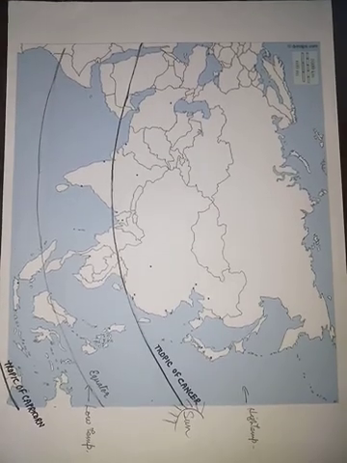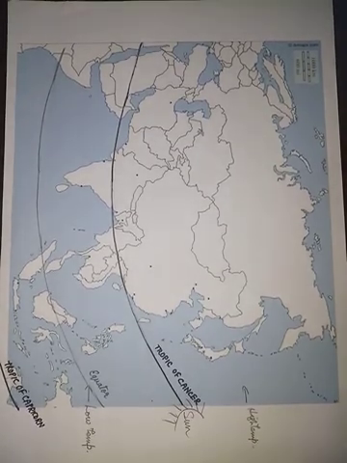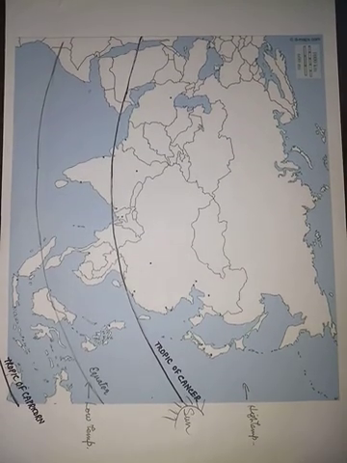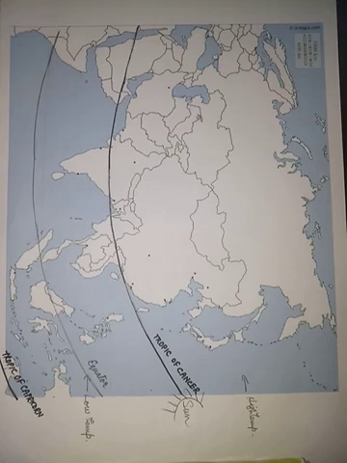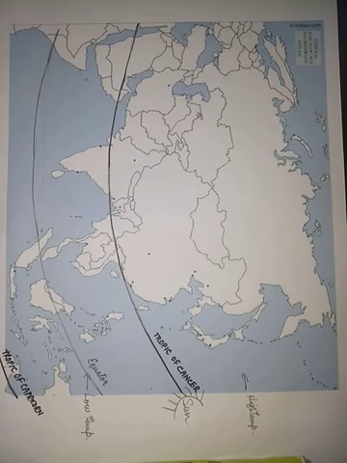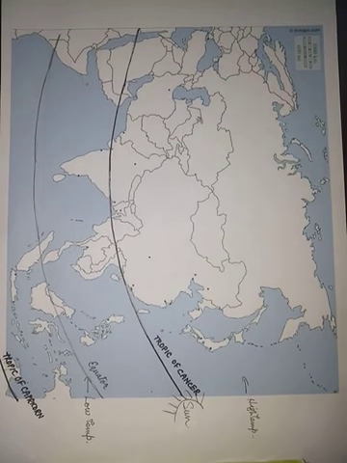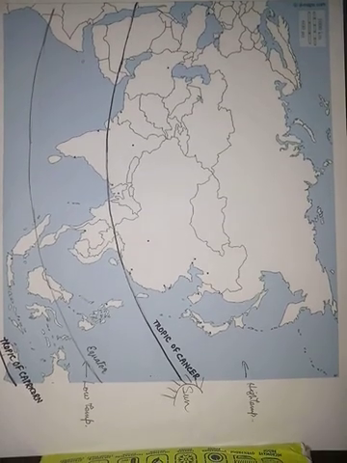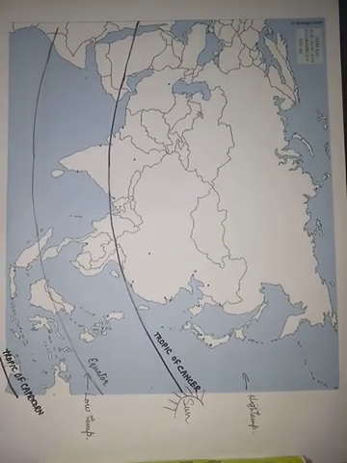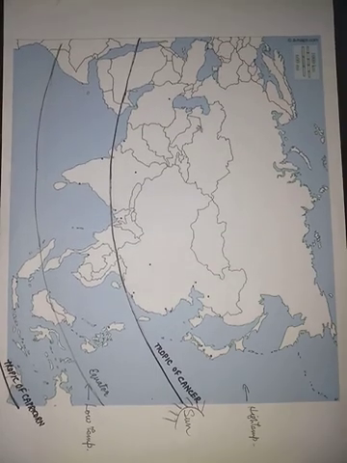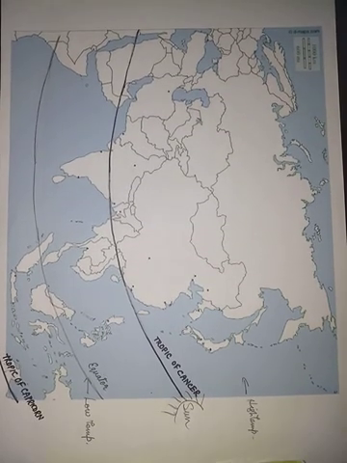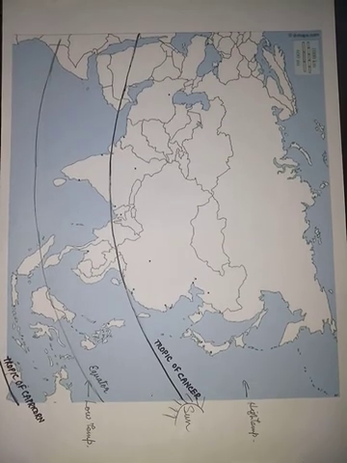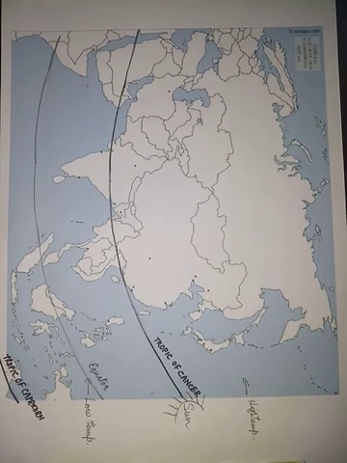Okay, children. Now I think you all remember everything which I explained to you in the previous class. So today we are going to start the climate of Asia, right? As we have already studied, there are five divisions of Asia, and different relief features are found in the continent of Asia. And the continent of Asia is the biggest continent if it is compared with the other continents, right?